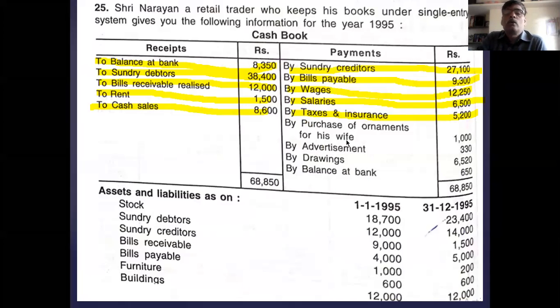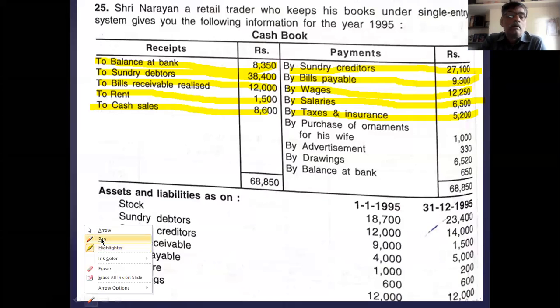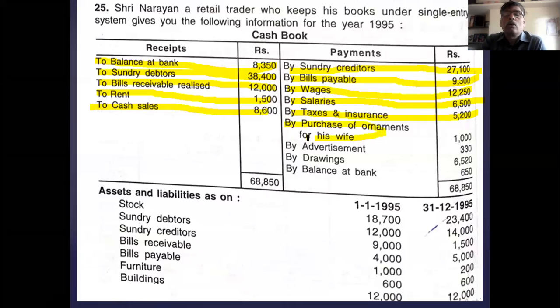It is a personal expense of the owner, the proprietor. Therefore, it is called drawings. You have to call this a drawing.